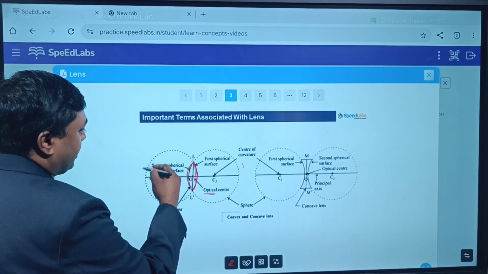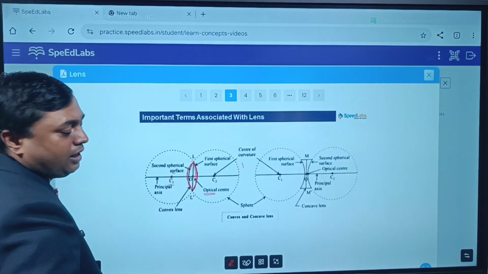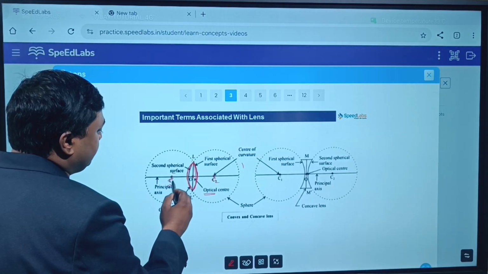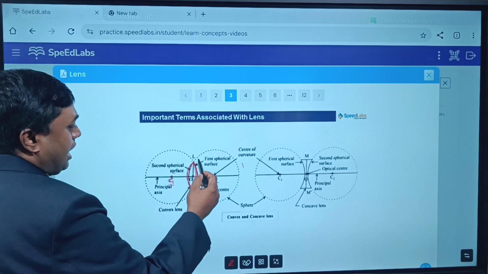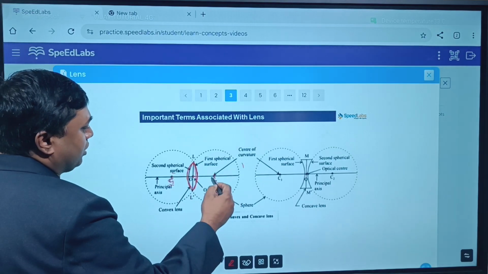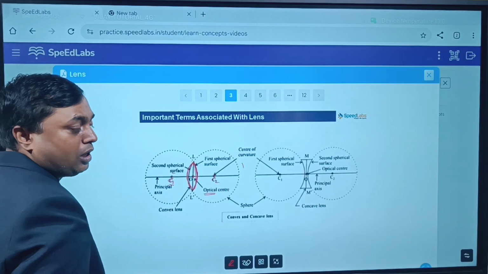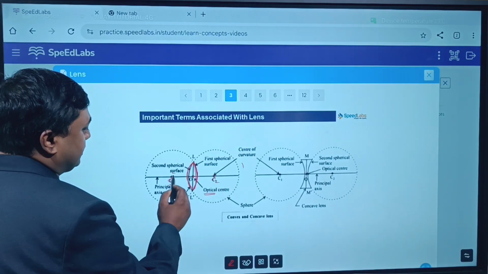For this sphere, this is the center of curvature, C1. For this sphere, this is the center, C2. So C1 is the center of curvature for this part, and C2 is the center of curvature for this part. The line joining the centers of curvature of the two spherical parts is called the principal axis.